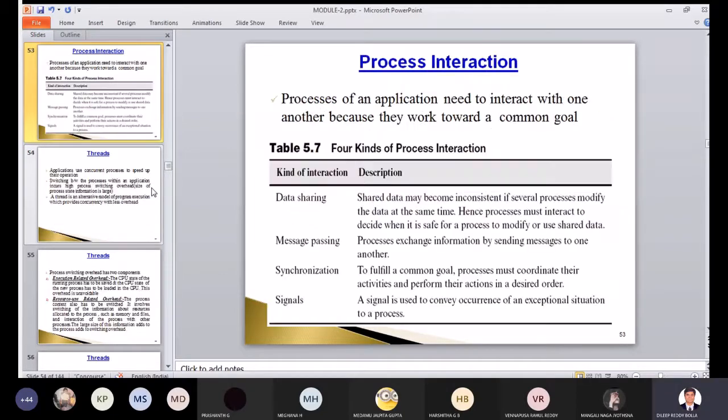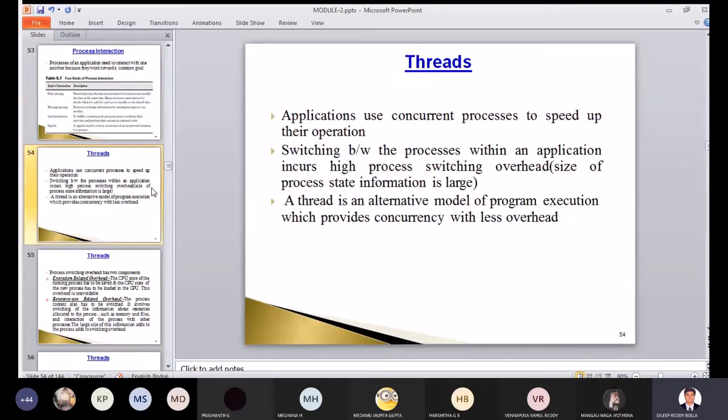Okay, so let us look into the threads. The thread part. Feel comfortable to discuss any doubts you have or any clarifications. Hello. Hello. You can hear me? Yes, sir. Thank you.